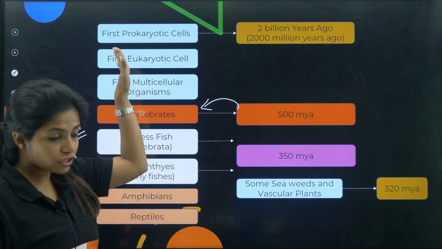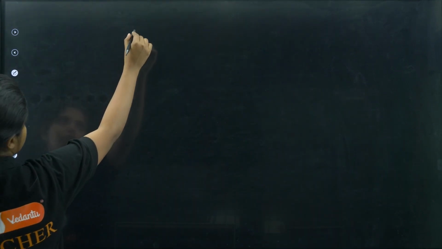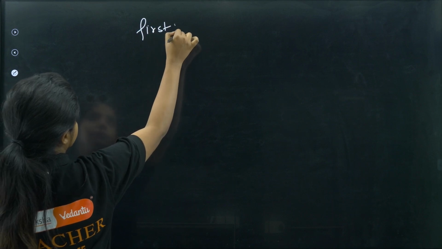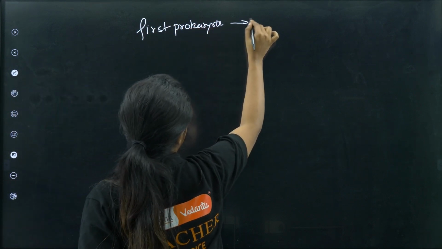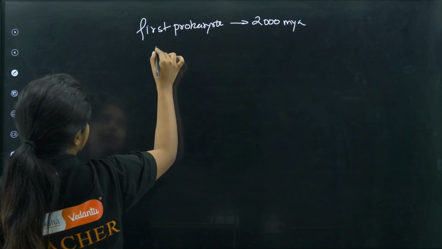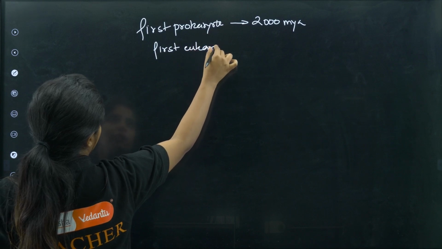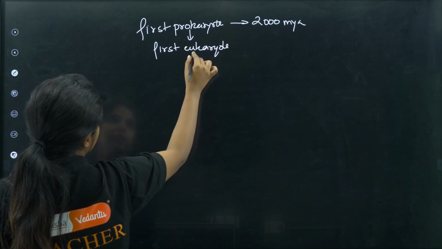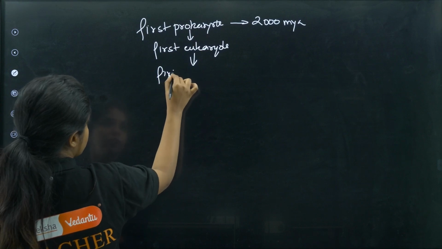Okay, let's revise this and then only we are going to go ahead. Otherwise, I know it will be a big confusion later on. Chalo. So first prokaryote. How many years back, children? 2000 million years back. Then you got the first eukaryote. Then you got first prokaryote, first eukaryote. Then you got the first multicellular organism.